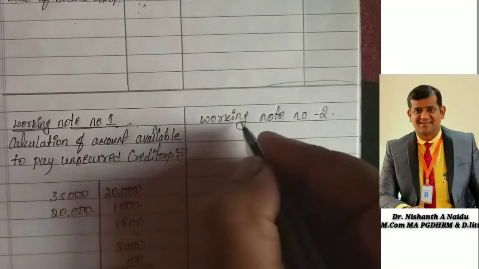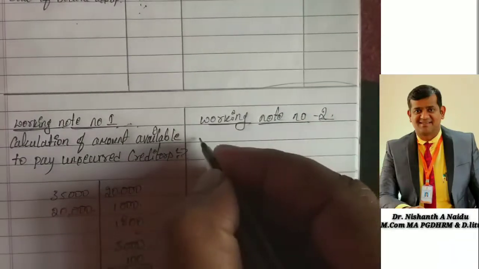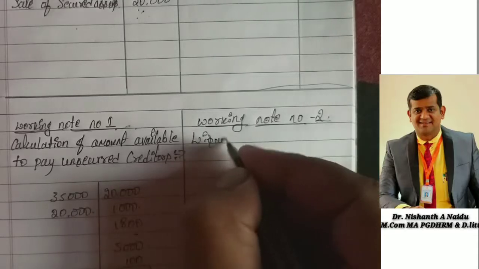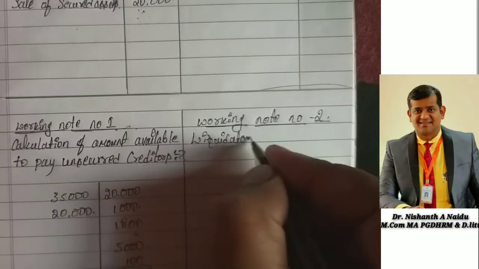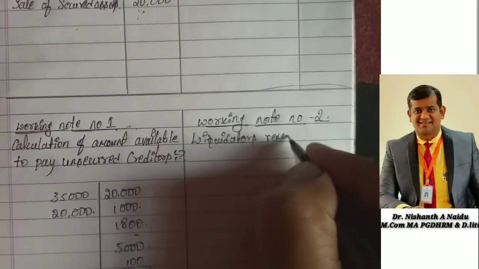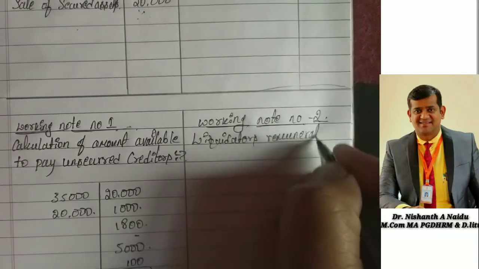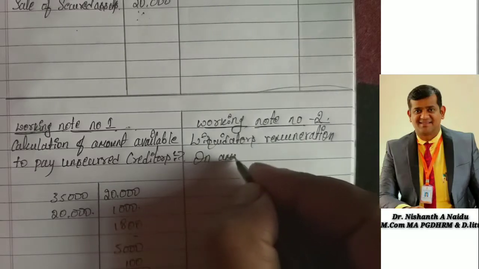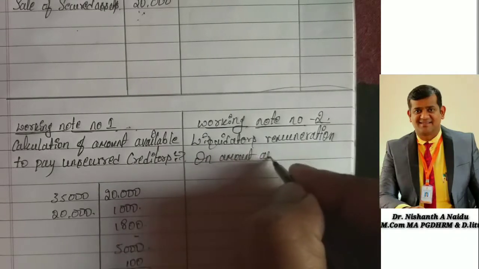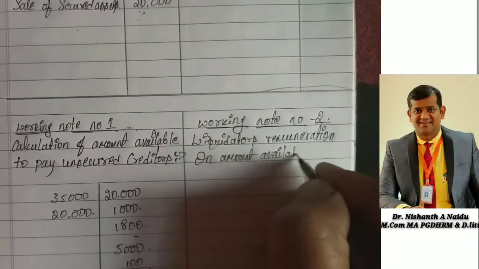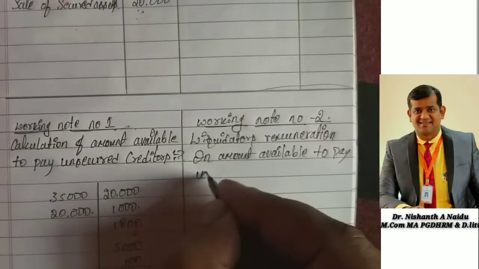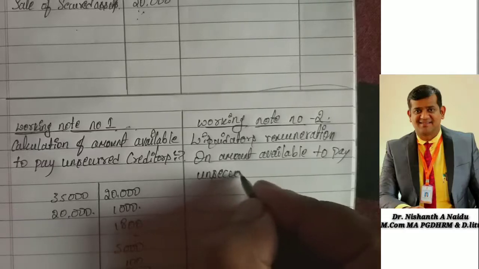Now here we are going to calculate liquidator's remuneration on amount available to pay unsecured creditors.